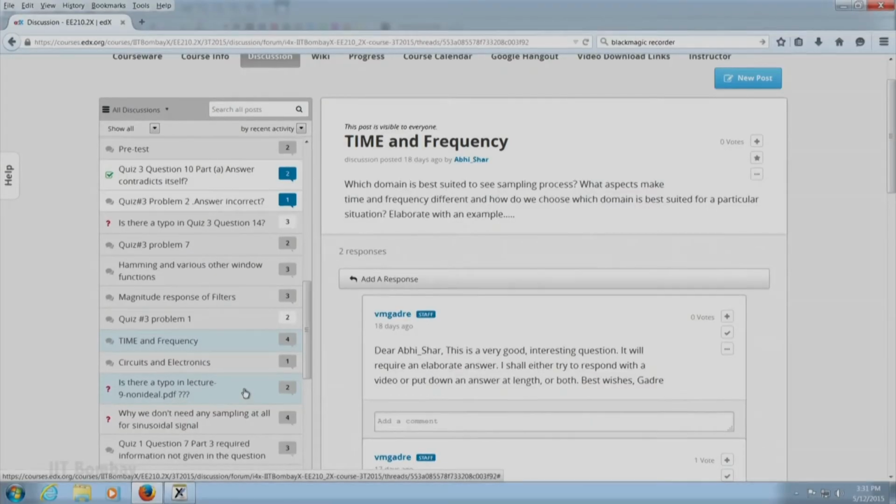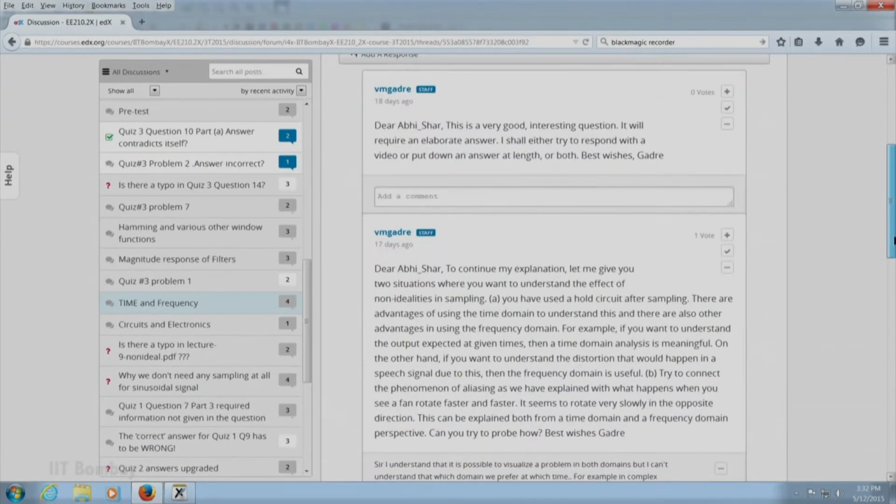Now, a very important question by Abhi Shah. Which domain is best suited to see the sampling process? What aspects make time and frequency different? And how do we choose which domain is best suited for a particular situation? Elaborate with an example. Now, I had in fact given a partial response myself to the question.